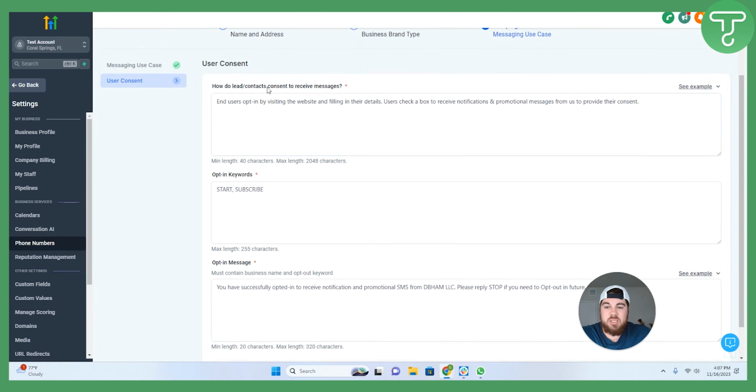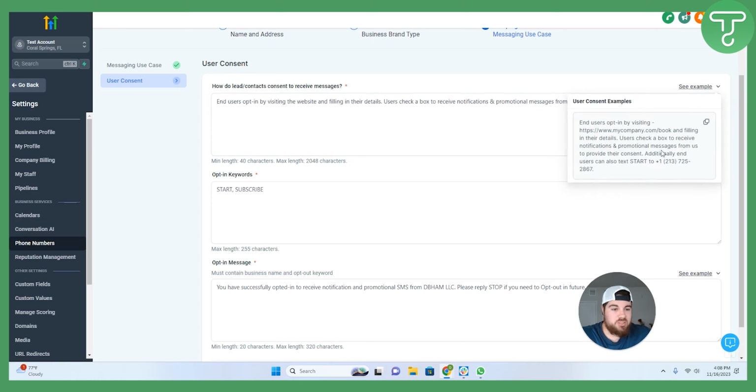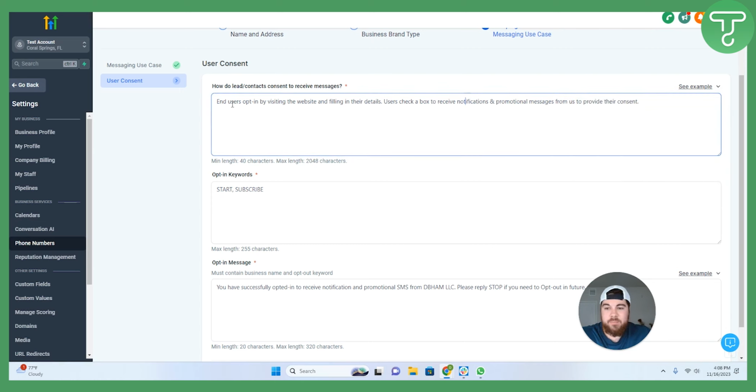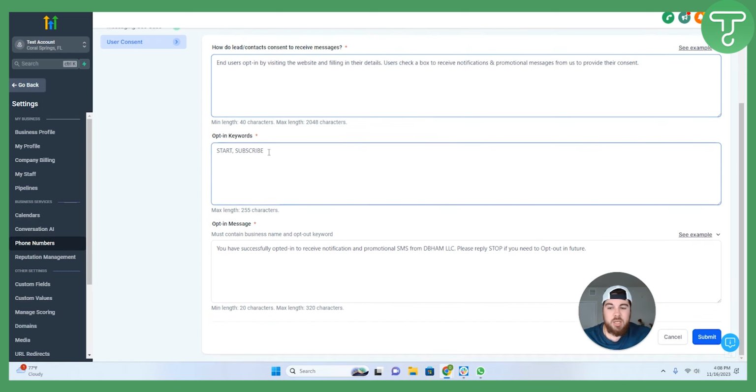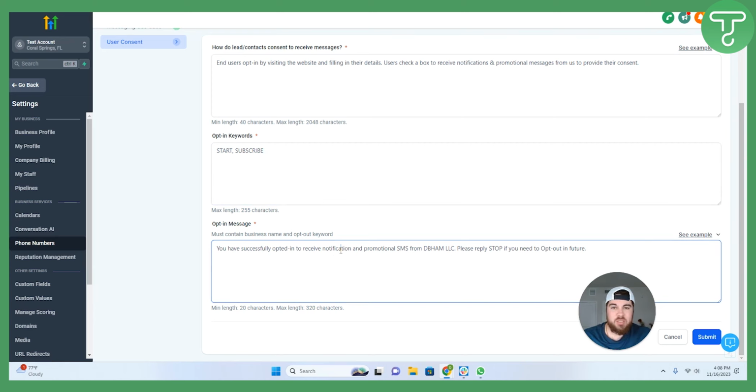After we do that, the next couple of boxes here, how do leads consent? So again, there are some examples in here exactly. End users opt in by visiting the website, filling in their details. They check the box to receive notifications and additional promotional messages as consent. Opt-in keywords are start and subscribe. Opt-in message, again, same thing here. Typically after you opt in, you will get a confirmation text or a confirmation email that says you have opted in. You may receive messages from us in the future. You can always reply stop or opt out if needed.